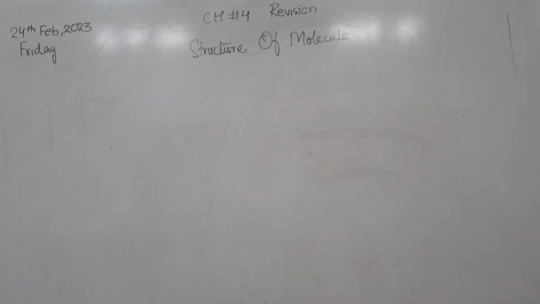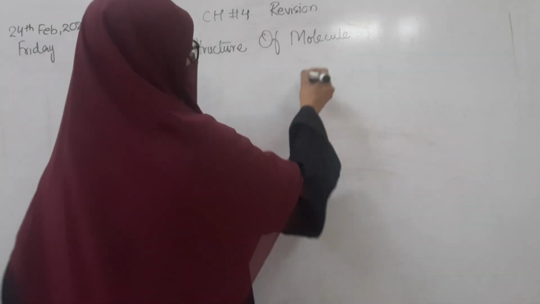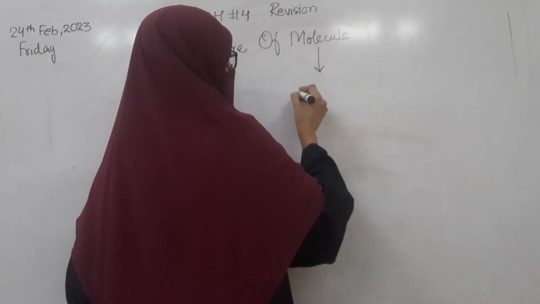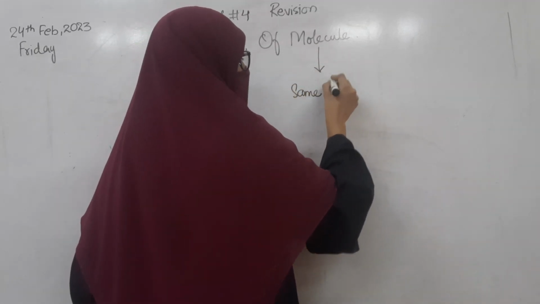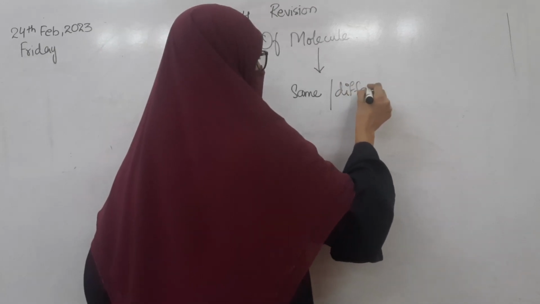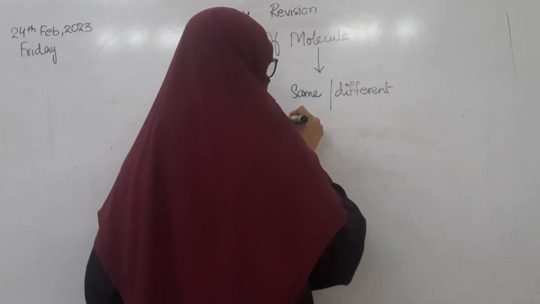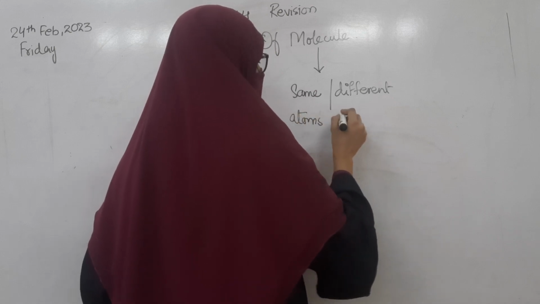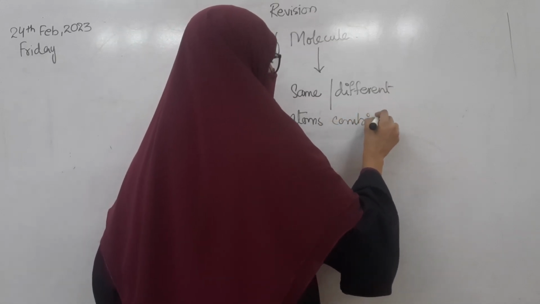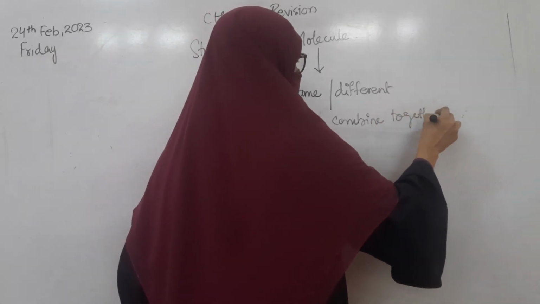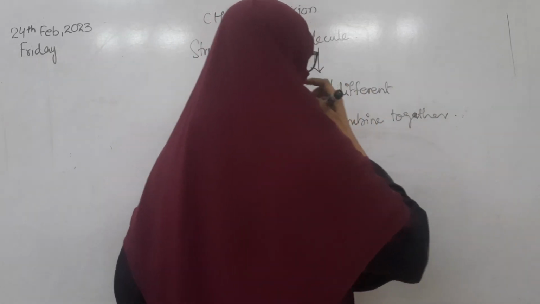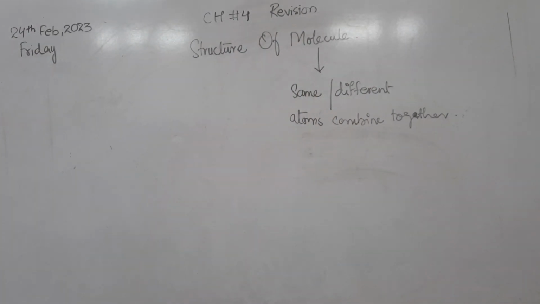Okay, good. The molecule can be formed when different atoms combine together. The molecules can be formed when the same or different atoms or elements combine together. When they combine together, they can form a molecule. Okay, can anybody tell me why the atoms combine?